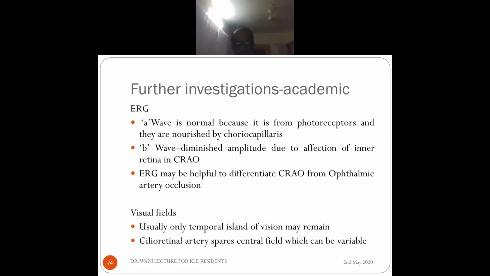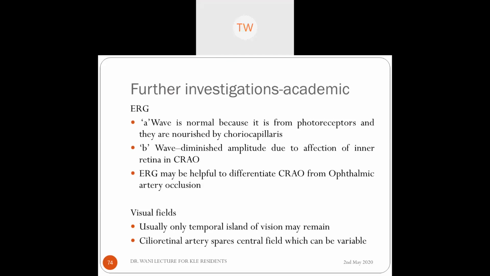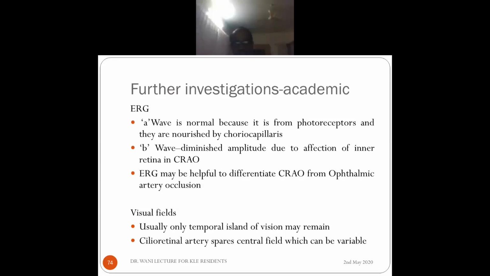Is it clear what I talked? A wave is normal in case of CRAO, B wave is abnormal. Whereas if there is ophthalmic artery occlusion, both A waves and B waves are abnormal, means they are actually having less amplitude. Is that clear?